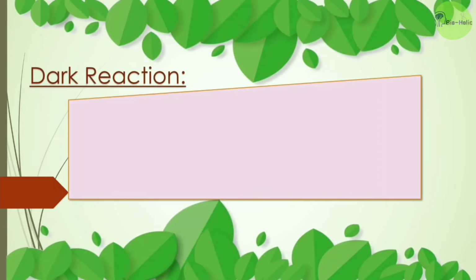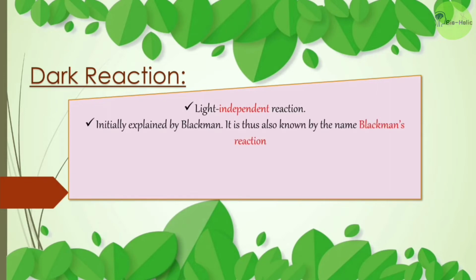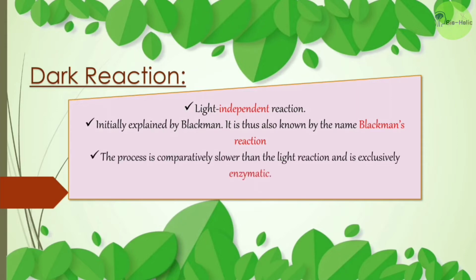Now what is dark reaction? As I told, it is a light independent reaction, and it was initially explained by Blackman. It is thus also known by the name Blackman's reaction. This process is comparatively slower than the light reaction and is exclusively enzymatic. And sugar, that is the food of plant, is synthesized from carbon dioxide in this reaction.